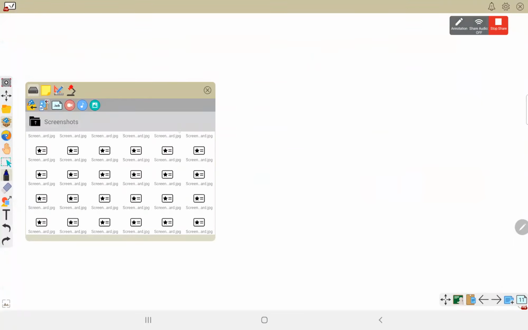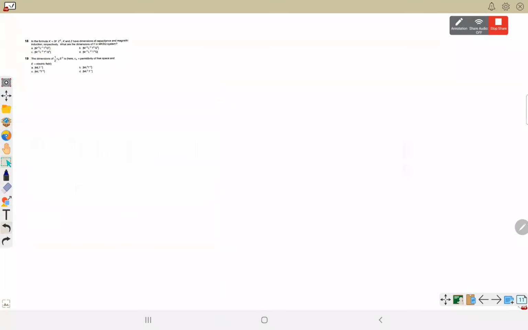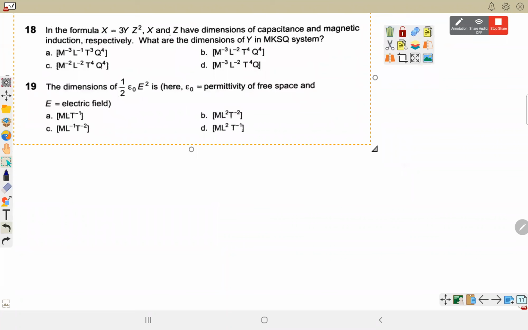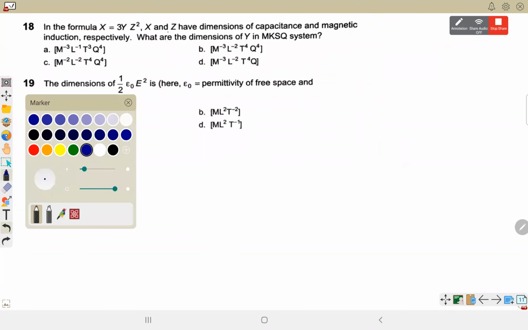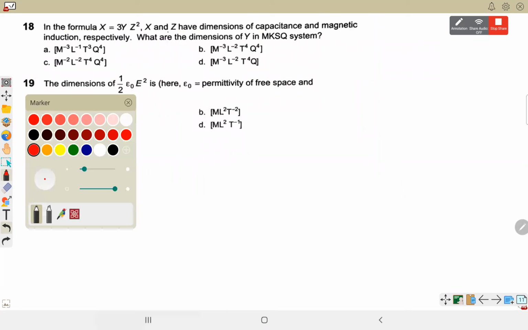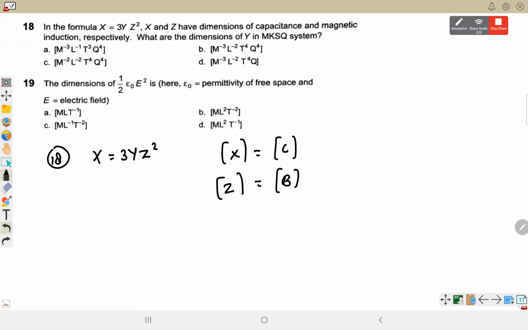If anyone has a doubt in any question, any new student also, don't feel any kind of hesitation. In this course we are in no hurry, we will study slowly, but whatever we study now should be 100% solid, so that in the exam you can at least do similar types of questions. Yes, so question number 18, in the formula x is equal to 3y into z square, x has a dimension of capacitance and z has a dimension of magnetic induction, which is nothing but magnetic field only.